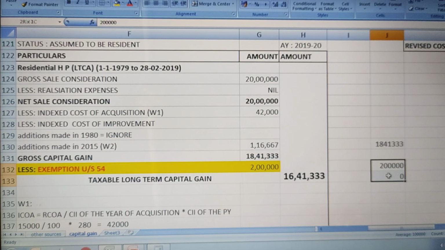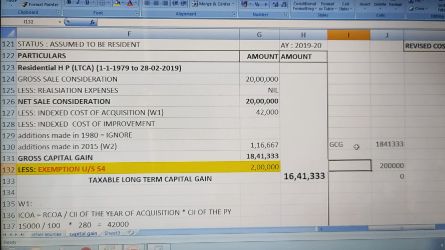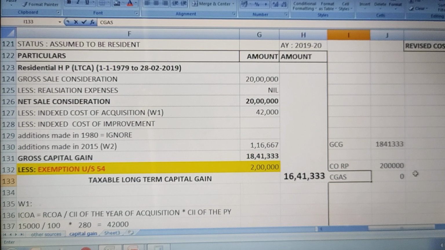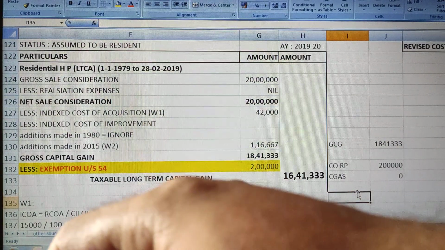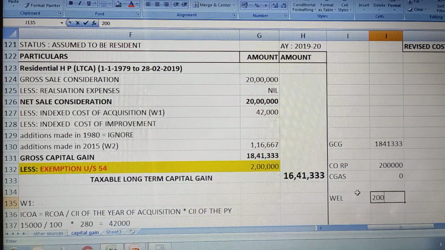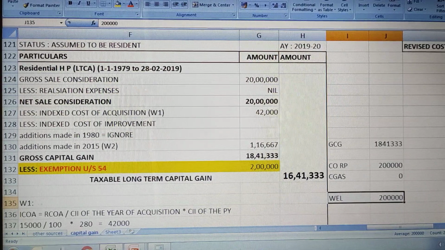Means that 2 lakh should be compared with 18,41,333. 18,41,000 is our gross capital gain, correct? And 2 lakh is our cost of residential property. And this is capital gain account scheme. Okay, this 2 with 18 lakh, which is the lowest one. Whichever is lowest we have to take here. Lowest is 2 lakhs, correct? So we have to consider 2 lakh as the exemption limit.